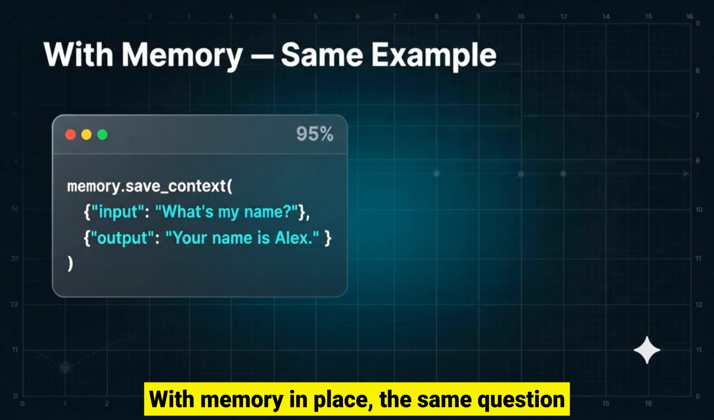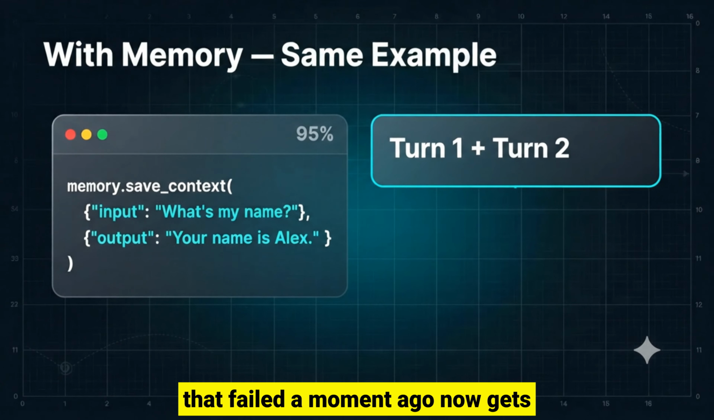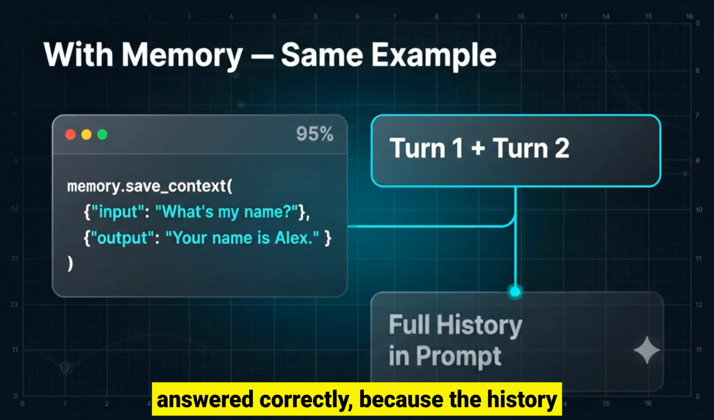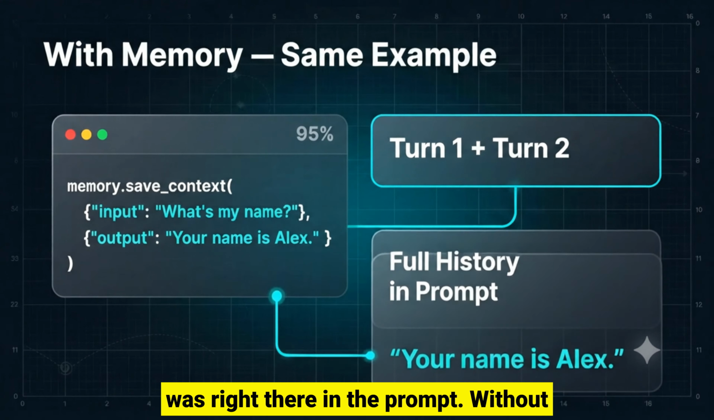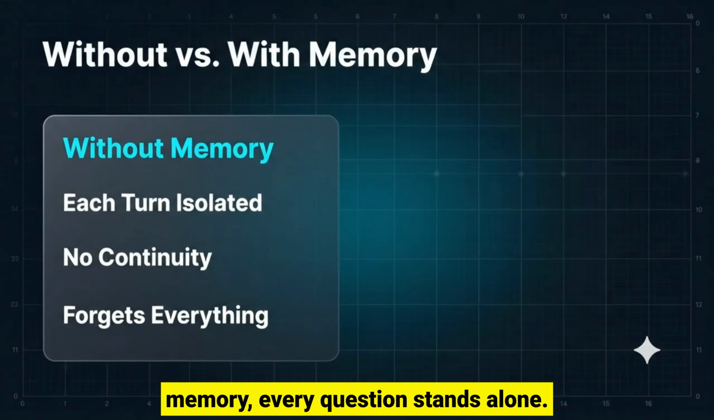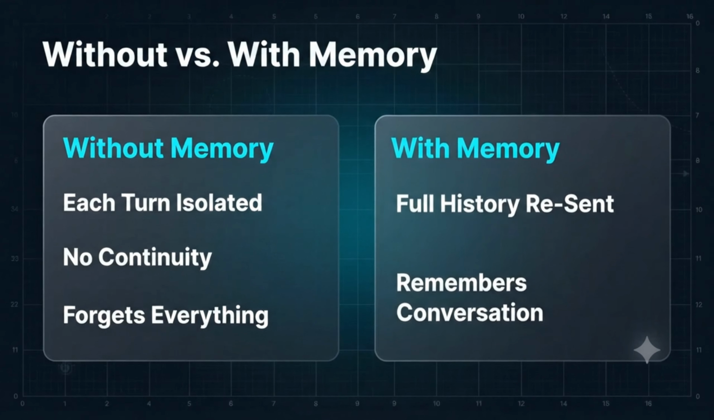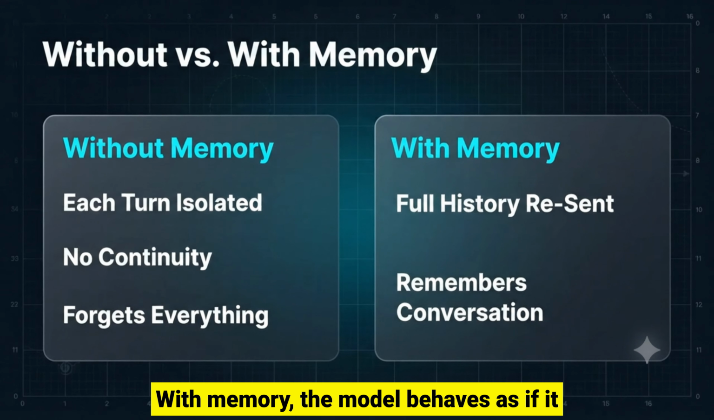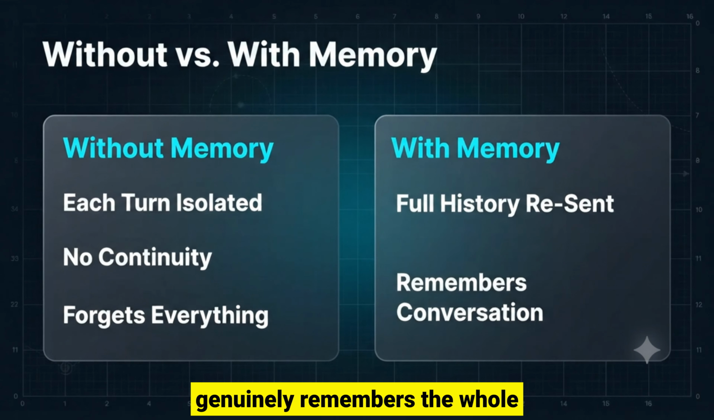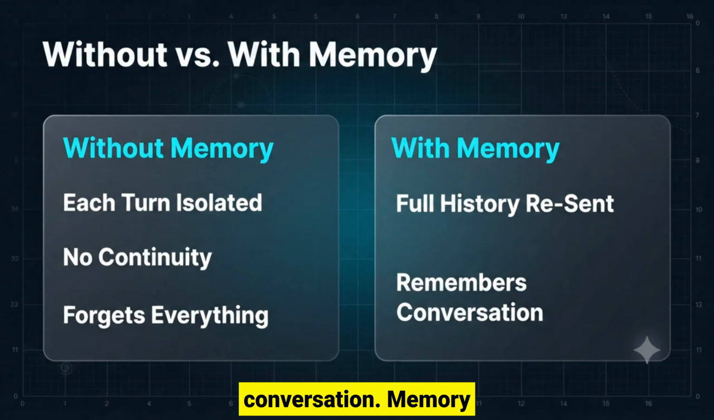With memory in place, the same question that failed a moment ago now gets answered correctly because the history was right there in the prompt. Without memory, every question stands alone. With memory, the model behaves as if it genuinely remembers the whole conversation.